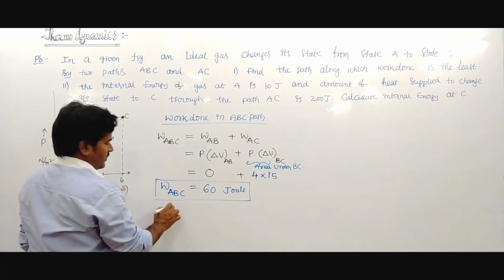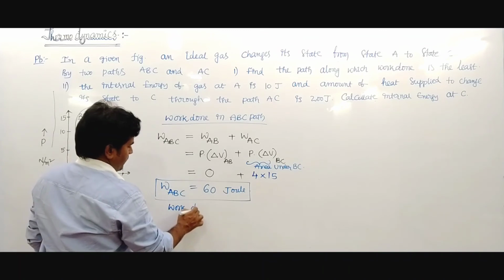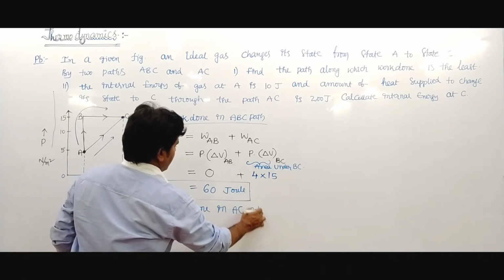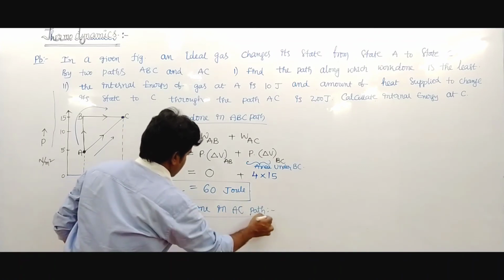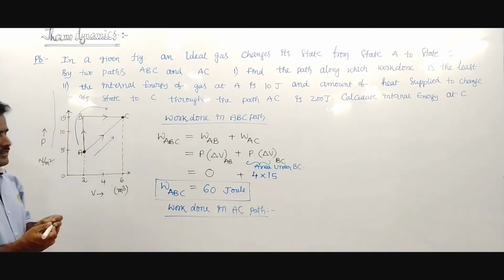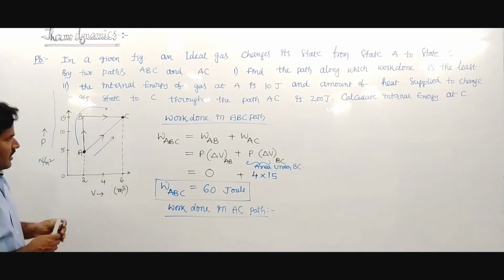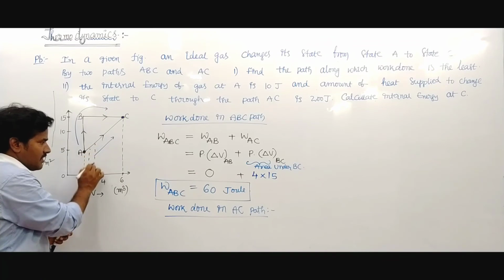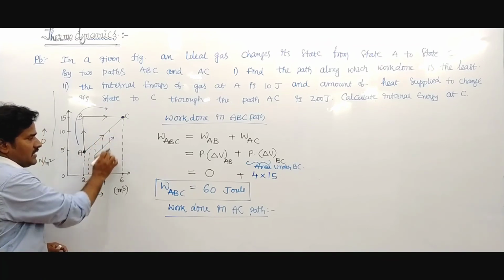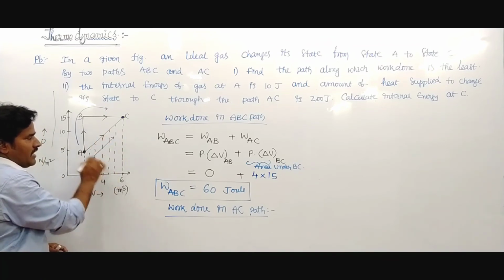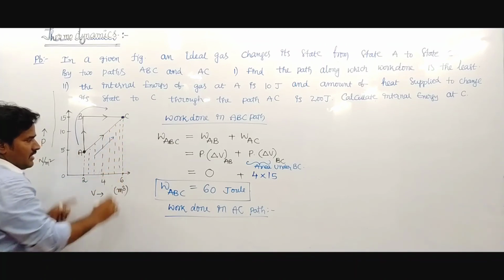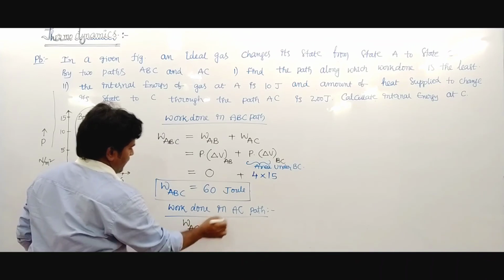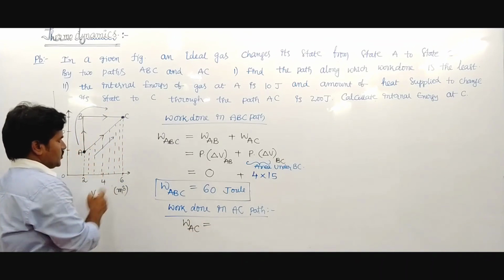Work done in the AC path. In the AC path, what is the work done? The area under the curve indicates work done. Work done in AC is the area under the line AC.